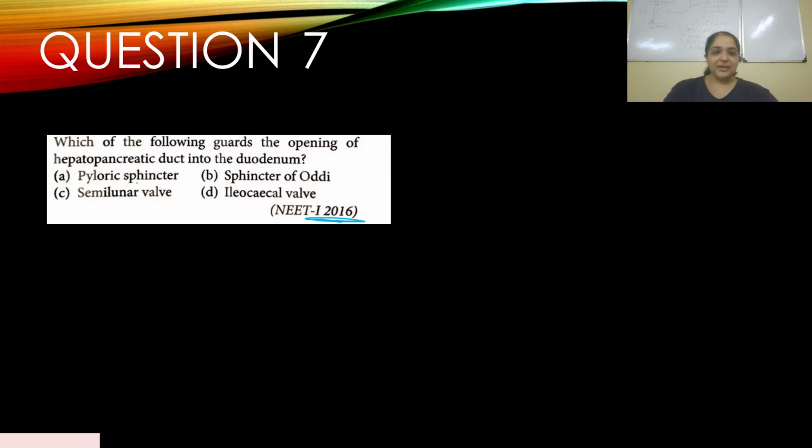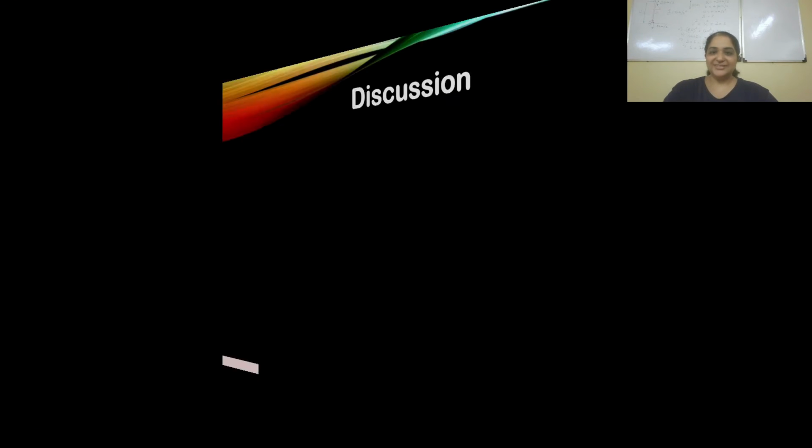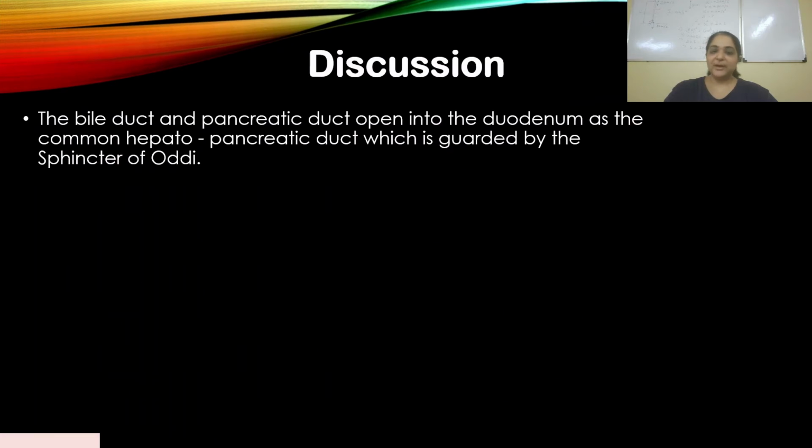So it's A, pyloric sphincter, B, sphincter of Oddi, C, semilunar valve, D, ileocecal valve. It's clearly B. The sphincter of Oddi guards the opening of the hepatopancreatic duct into the duodenum. Your answer should have been B. Let's look at the discussion. The bile duct and the pancreatic duct open into the duodenum as the common hepatopancreatic duct, which is guarded by the sphincter of Oddi.